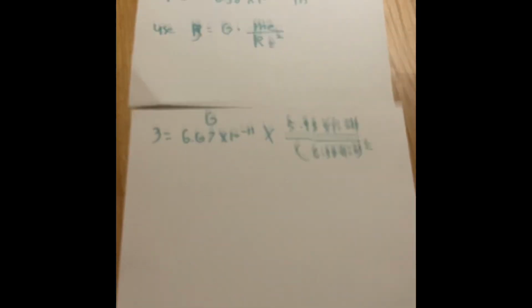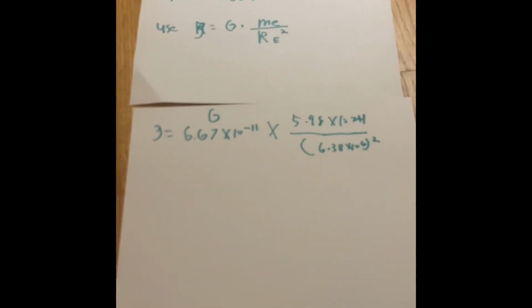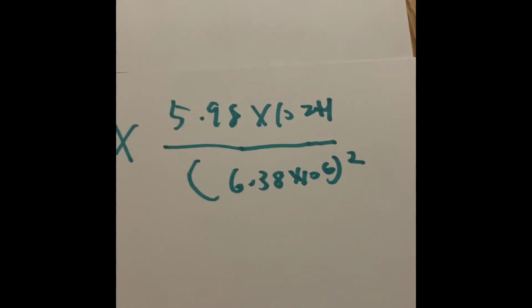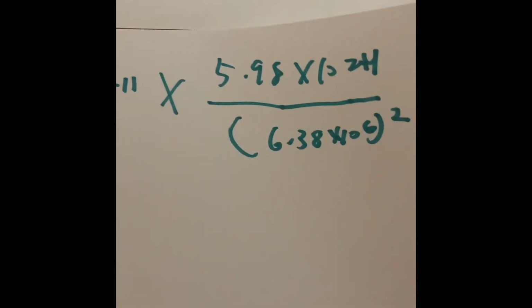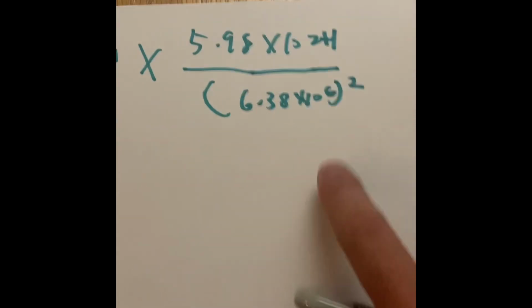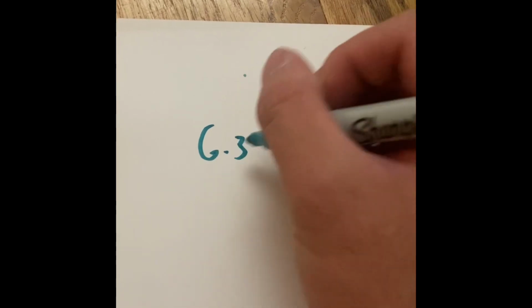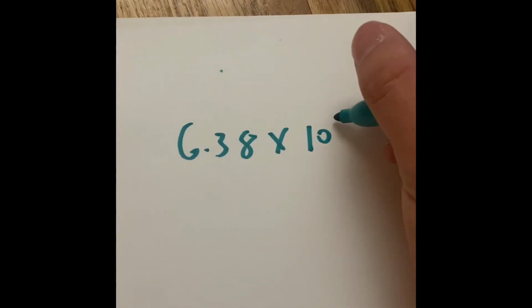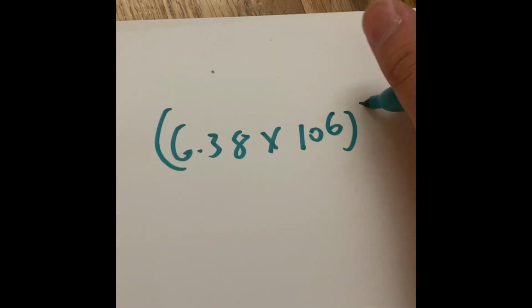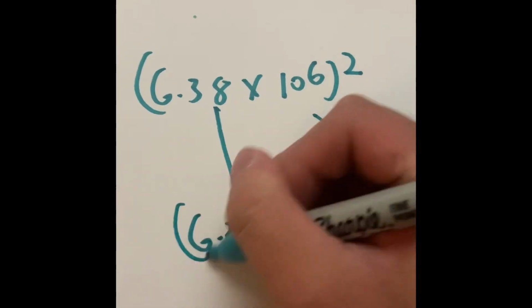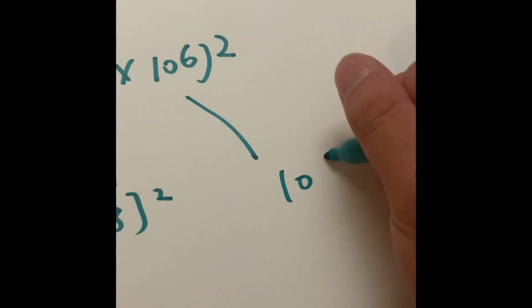But how are we going to solve this problem manually? Well, since we have exponents of this, that, and that, we can use exponents to help us figure out what we can do without a calculator. We have to mess with the bottom one because that's the radius squared. Exponents always come first in order of operations. So we have 6.38 times 10 to the power of 6, squared. What we can do is split it up: 6.38 squared and 10 to the power of 6 squared.